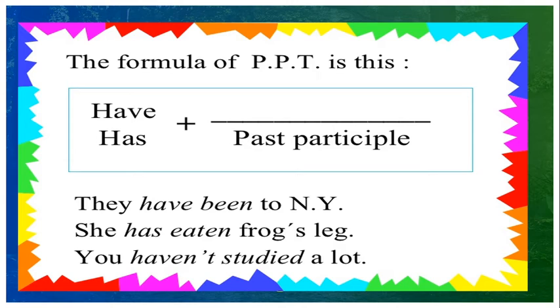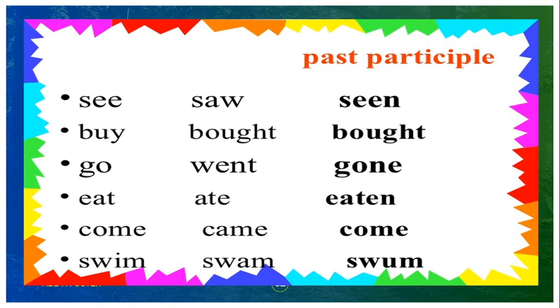The formula of the sentence: have or has plus past participle. Past participle, for example, the verb eat. Present form eat, past form ate, past participle, V3 form, eaten. They have been to New York. She has eaten frog's leg. You haven't studied a lot. Example sentences. Now you may have a doubt in this. For example, the verb, V1 form, V2 form, V3 form, past participle.